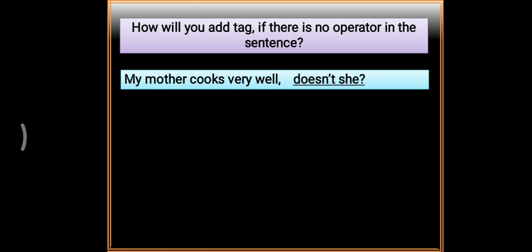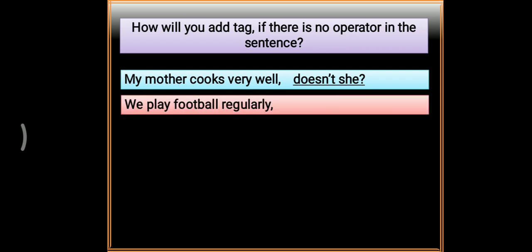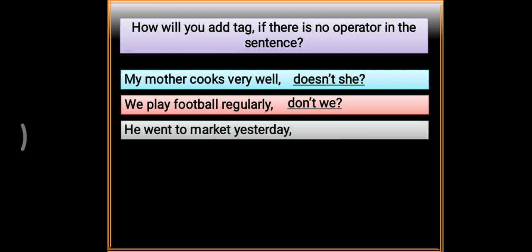For example, my mother cooks very well, we have to use doesn't she. Here, if the sentence is in present indefinite tense, we have to use don't or doesn't. But if the sentence is in past indefinite, we have to use didn't. For example, we play football regularly, don't we? He went to market yesterday, didn't he?